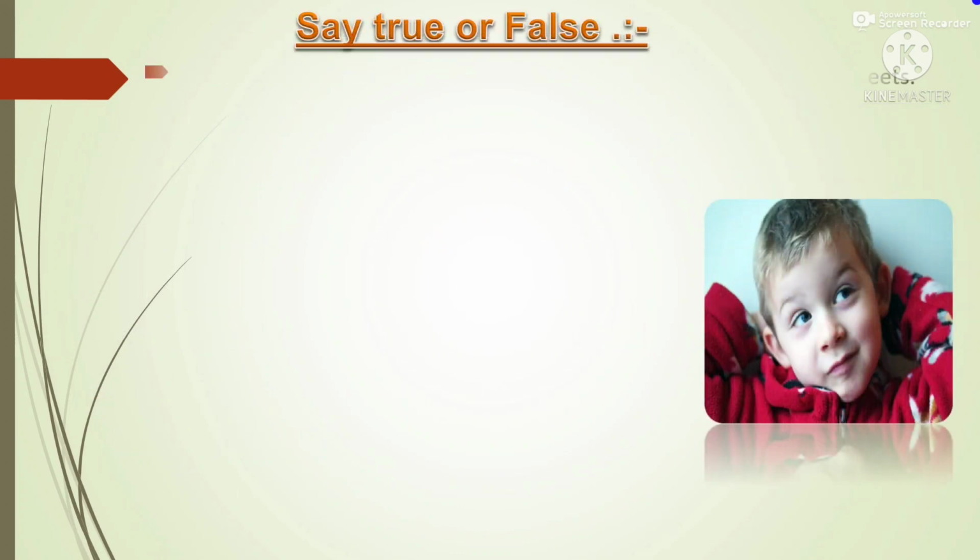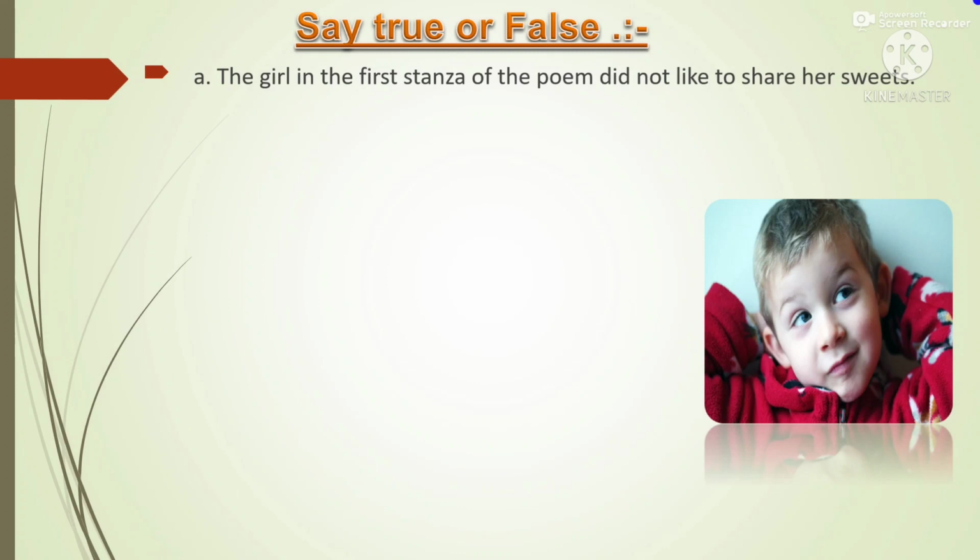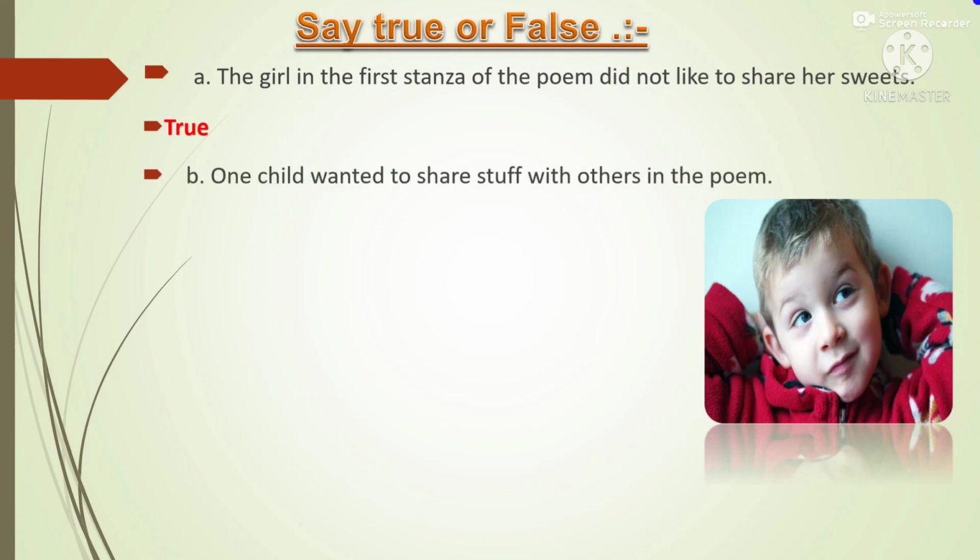Now, students, can you identify which statement is true and which statement is false? Let us see. First statement. The girl in the first stanza of the poem did not like to share her sweets. Yes, this is true. One child wanted to share stuff with others in the poem. Stuff means his or her materials, belongings. Only one girl child was there who wants to share everything with others. And another two children in the poem don't want to share, right?